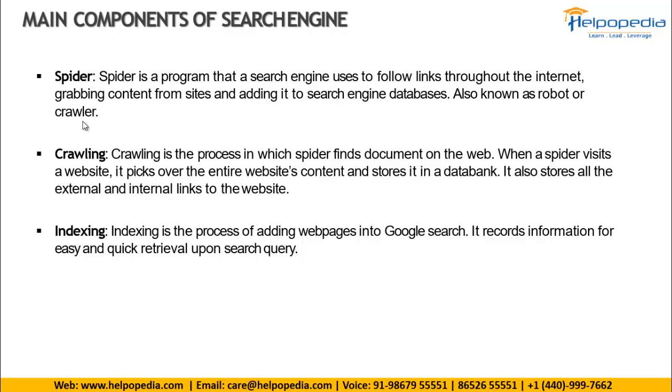So these spiders will follow all over the internet. They will go all over the internet wherever there are lots of websites. They will go to each and every website, and crawl all the content, all the links of the website, whether they are internal links or external links. Internal links means the links going to other pages of the same website, and external links or outbound links are the links linking to other websites. So suppose I click on one of the words and another website opens, then that is called an outbound link or external link.